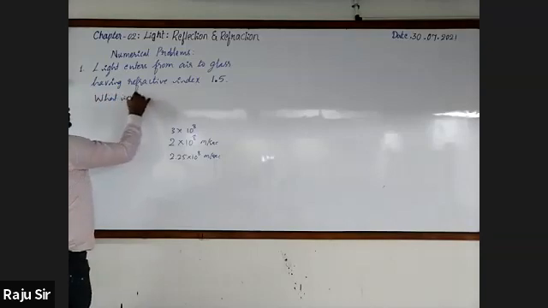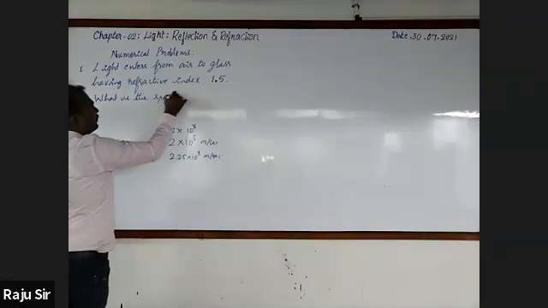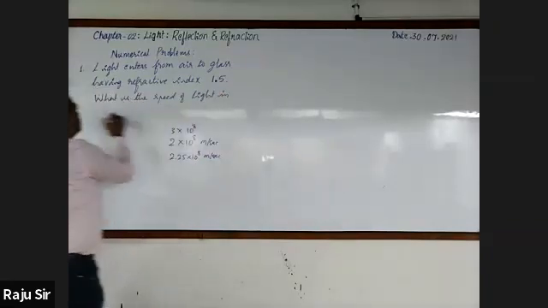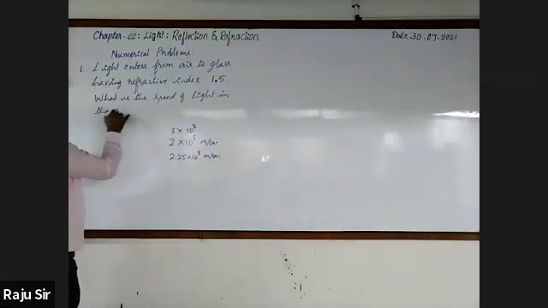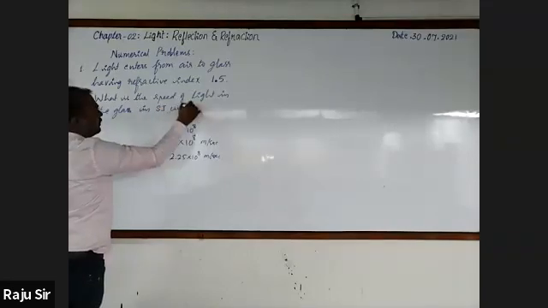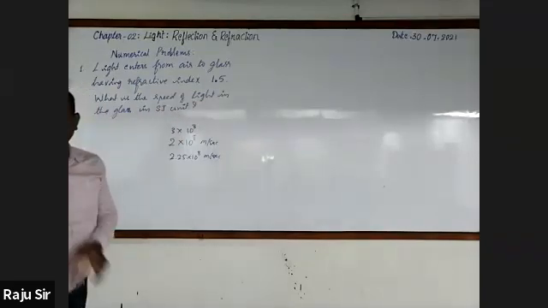What is the speed of light in the glass in SI unit?